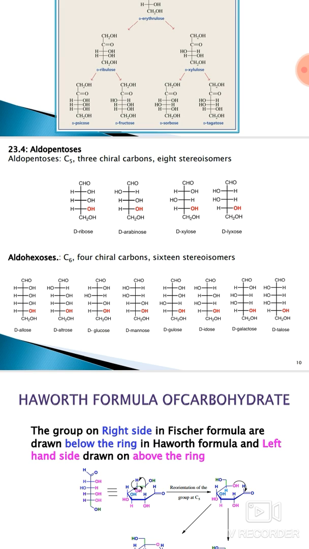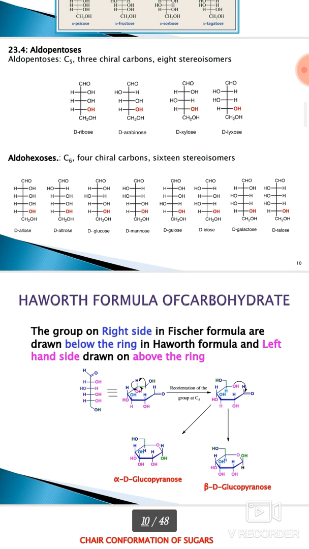The 5-carbon aldopentoses are D-ribose, D-arabinose, D-xylose and D-lyxose. With 3 chiral centers, 8 isomers are possible. Out of these 8, 4 are D isomers and the other 4 are L isomers, their mirror images.